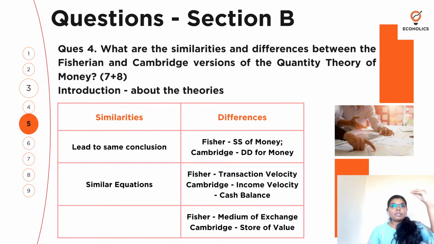So when I'm talking about similarities, so Fisher says about what, and then Cambridge. So there is a similar approach, similar equations. When it comes to differences, okay, Fisher is about relying on the supply of money, and then when it comes to Cambridge, it is from the perspective of demand for money. So उसको elaborate करके लिखना है. So once you finish the differences, right? Once you finish the differences, you are expected to give a conclusion, right?